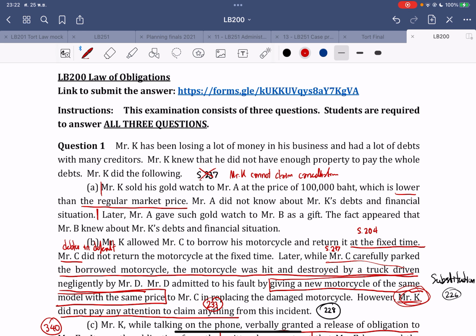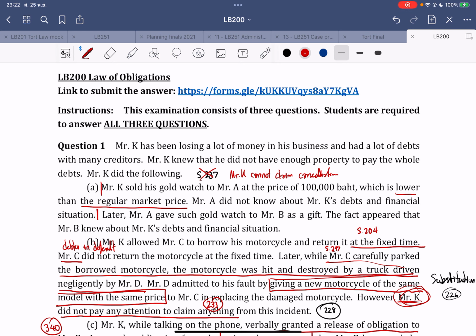Here is question one. Mr. K has been losing a lot of money in his business and has a lot of debt with many creditors. In this scenario, Mr. K already knows that he himself does not have enough property to pay the whole debt, and he still caused this kind of scenario in A, B, C.